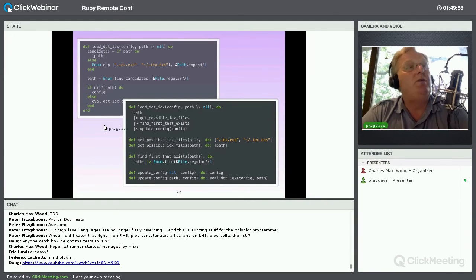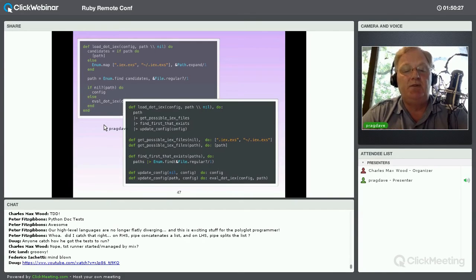So here's a statement of what I want to do, and it's just a little spec. Now I'm getting into state machines and pattern matching. To get a possible IEX file, if I don't pass in a config, so if it's nil, then I'm going to give the default list, the .iex and the two .iex.exs files there. Otherwise, I'm just going to return that path as a list. Then I'm going to say, okay, now find the first one that exists of those. So I'm going to take my paths and pass them through Enum.find until I find one that's a regular file. And that's going to come back up and then go to my update config.